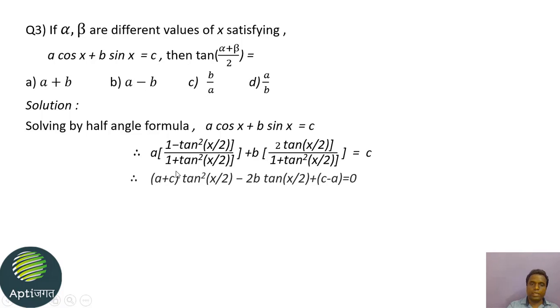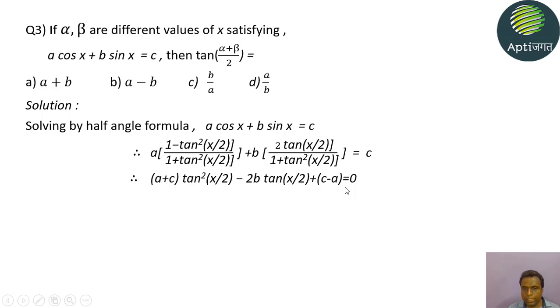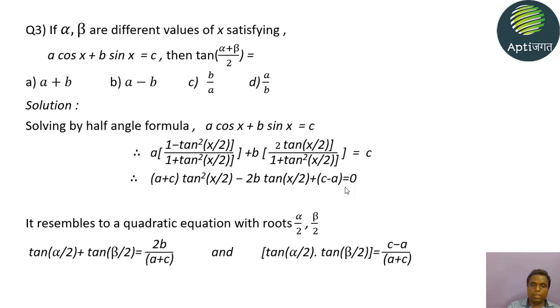So after solving the equation, we get a trigonometric equation of the form (a + c) tan² (x/2) − 2b tan (x/2) + (c − a) = 0. Here it is of the form ax² + bx + c = 0, where the coefficient of x² is a + c, the coefficient of x is −2b, and the constant term is c − a.